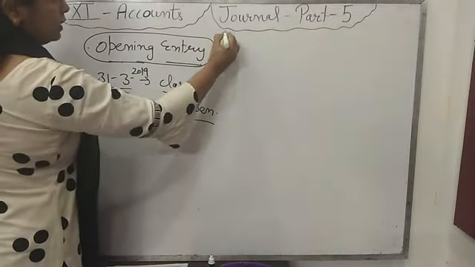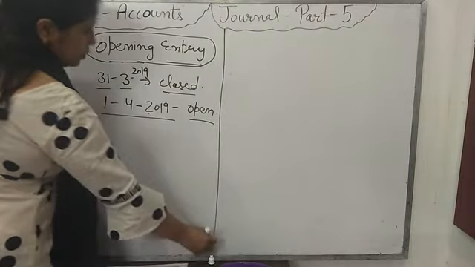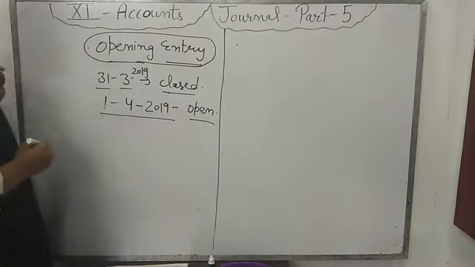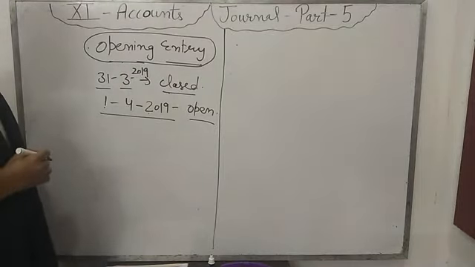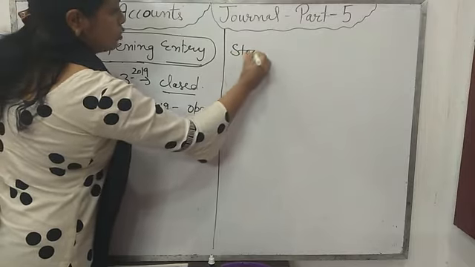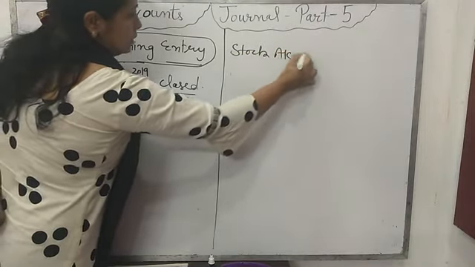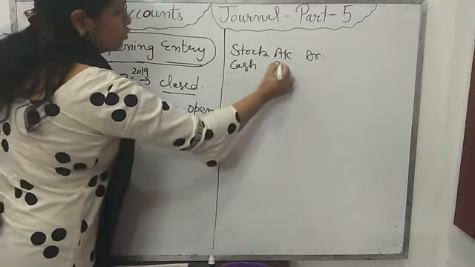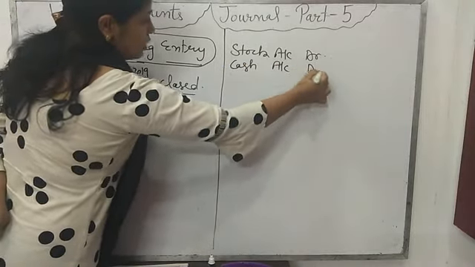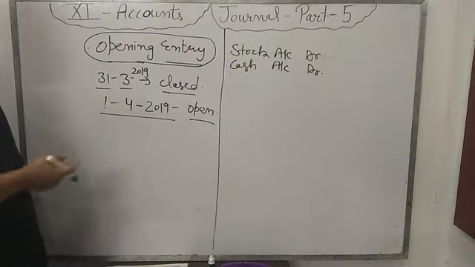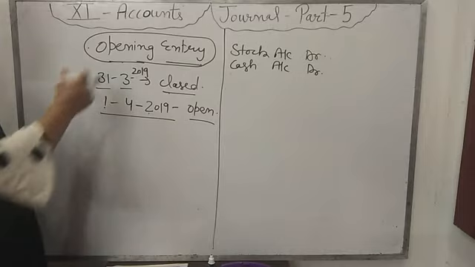In the opening entry, all the assets accounts are debited. All the assets that the firm has will be debited. For example, if the firm has stock of the previous year, that will be debited. The firm has a cash balance of the previous year. The firm will bring the previous year's assets into the next year, and for that the opening entry will be passed.